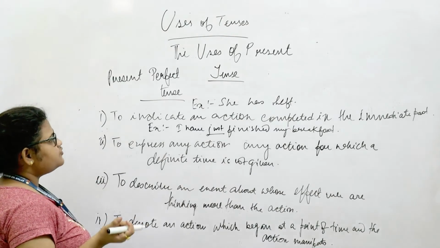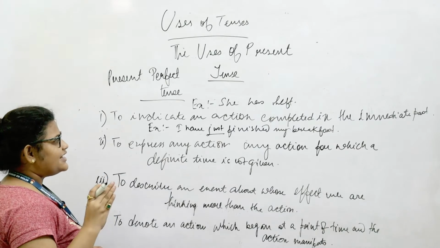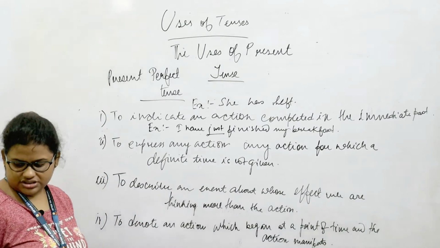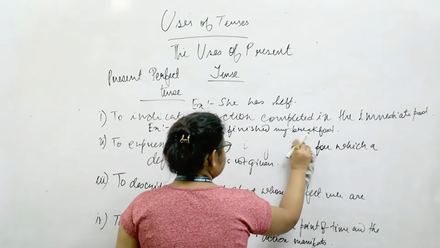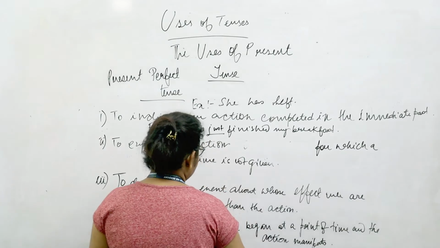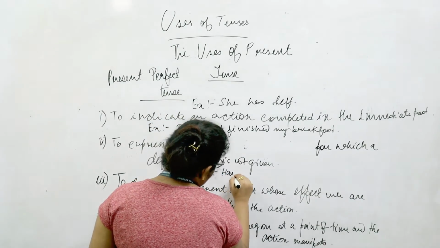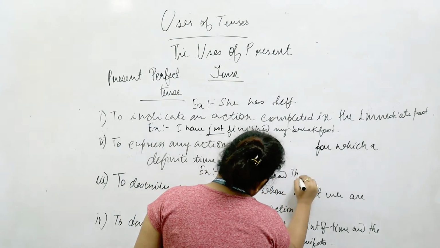The next case is when you are used to expressing any action for which a definite period of time is not given. For example, when you say, have you read the Ramayana?